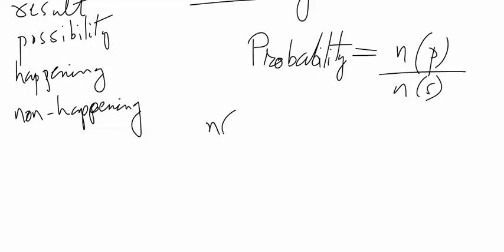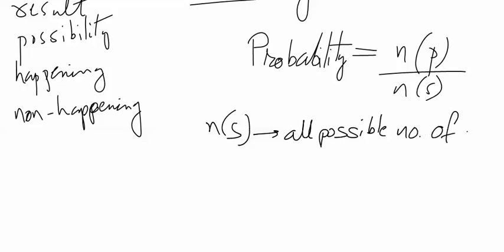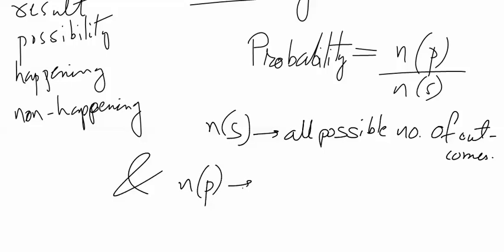Here NS stands for all possible number of outcomes, and NP stands for required number of outcomes.